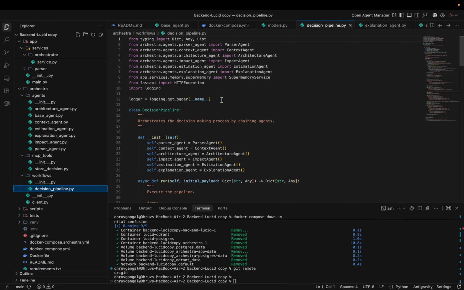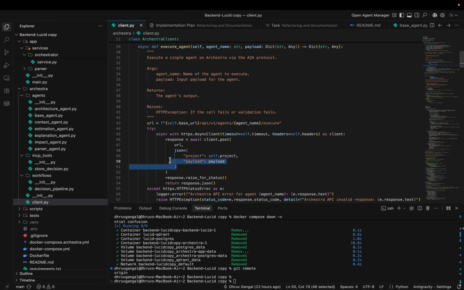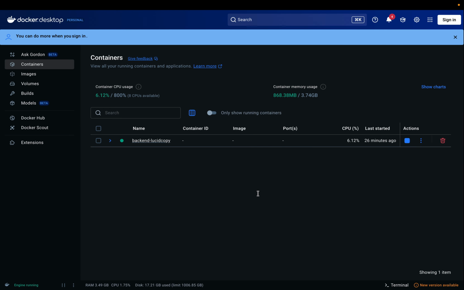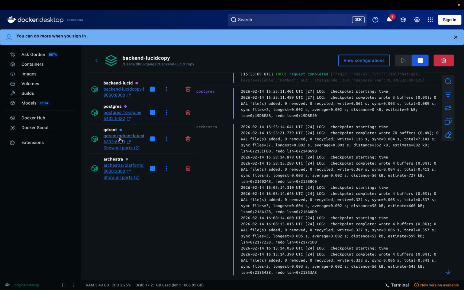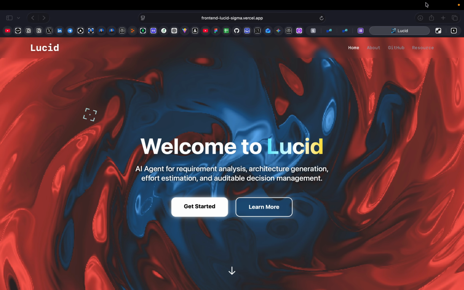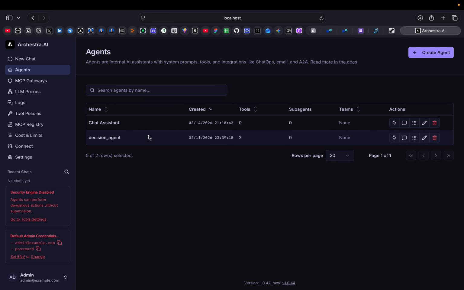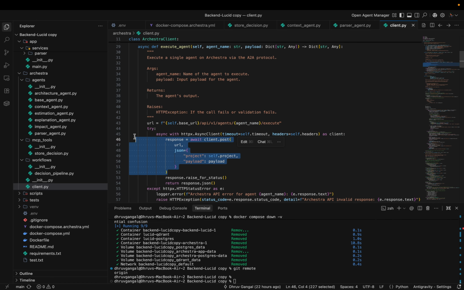This is the main file which calls the Orchestra agent, which I defined in this code. I call the agent with this JSON data. I run Orchestra in Docker and make an agent on the Orchestra UI. This is my agent, which is used for the LLM proxy by my code. I call this by this URL and with this JSON data.